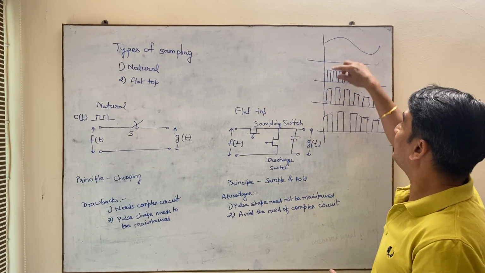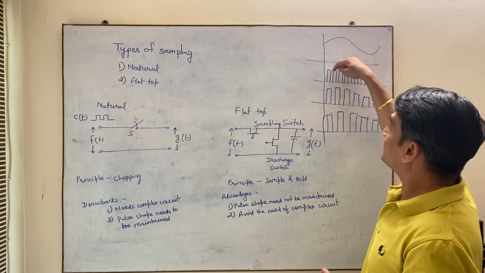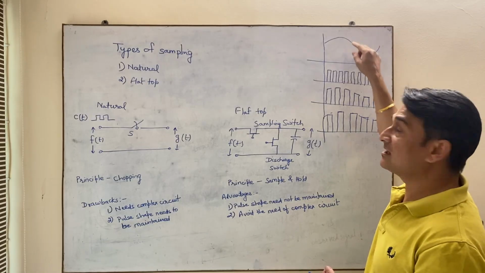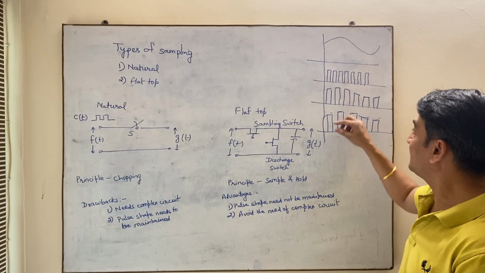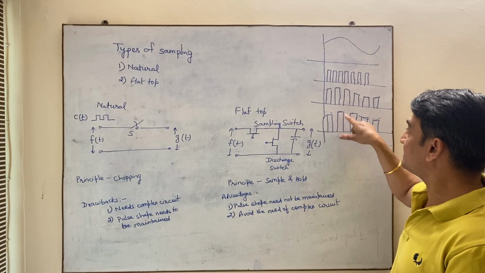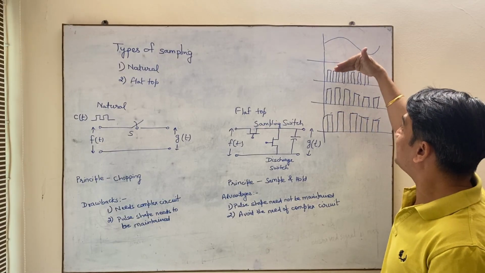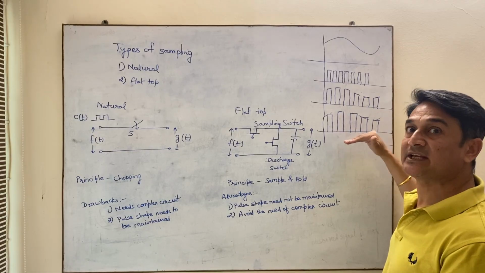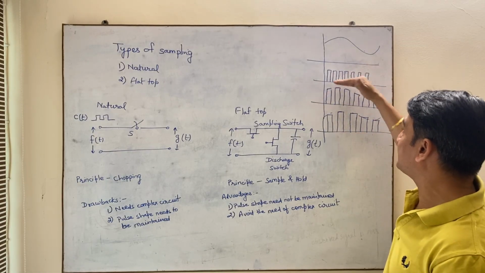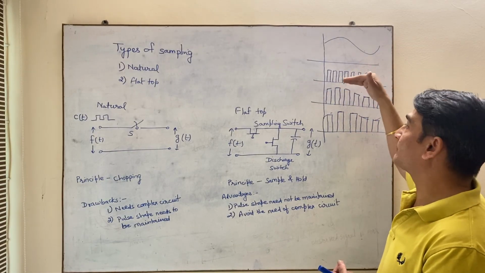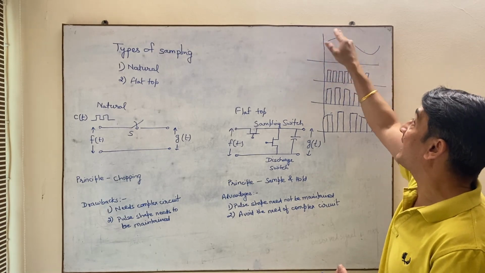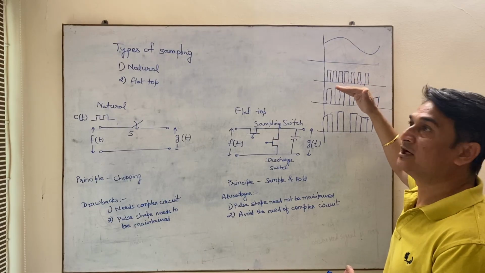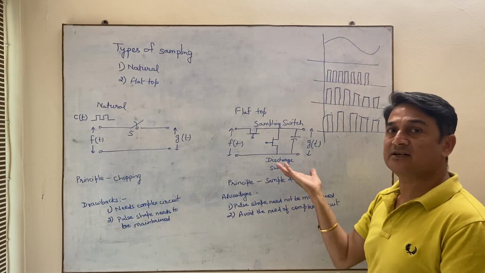In natural sampling, the top of the pulse gets the shape of the modulating signal, whereas in flat top sampling you can see the top of the pulse is flat. So this is somewhat easier to generate, whereas you have to keep the shape of this waveform as it is, as per the modulating signal, and this construction is somewhat difficult. So there are two methods of how they work.